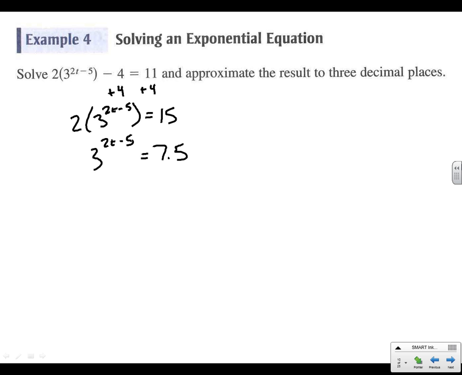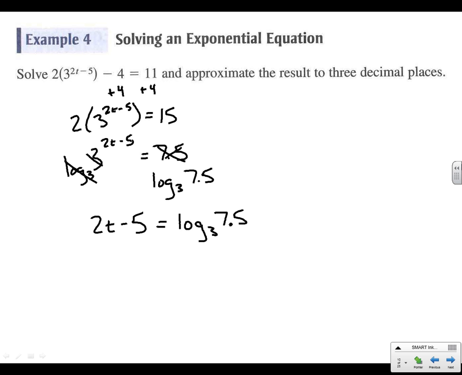How would we get rid of the 3? Log base 3. Got to do it to both sides, so this will end up being log base 3 of 7.5. All right, so these cancel. We've got 2t minus 5 equal to the log base 3 of 7.5.